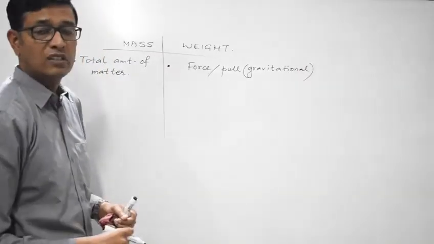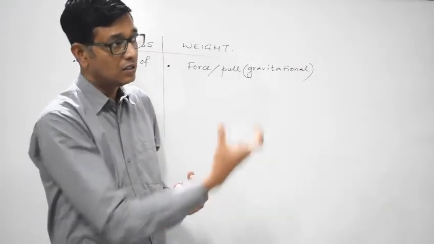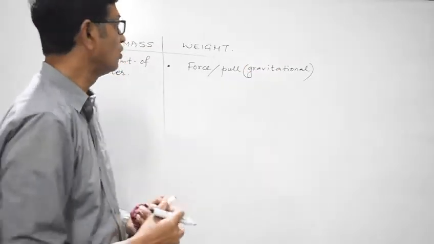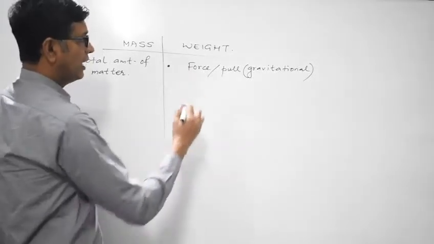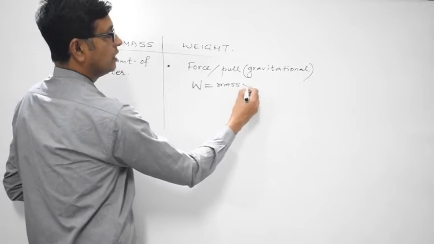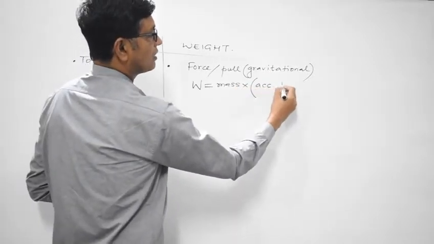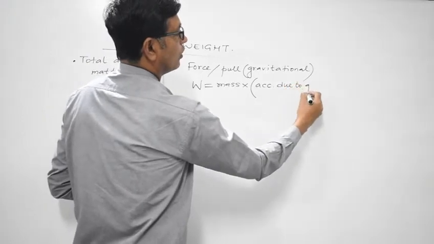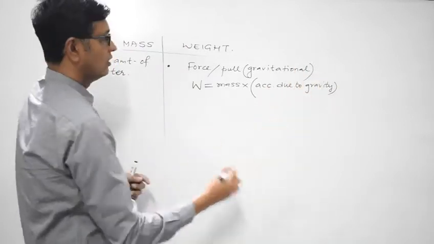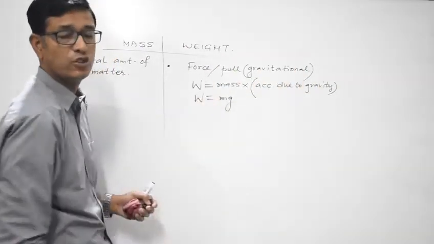So weight of a body is defined as the pull or the force with which earth exerts a force on the body towards its center. That is known as the weight of a body. And actually weight of a body is given by the mass of the body into acceleration due to gravity. It is represented by small letter g. We will discuss it in the subsequent chapters. So W is equal to m into small g. Small g denotes the acceleration due to gravity.